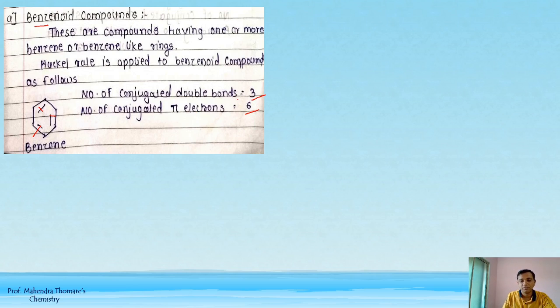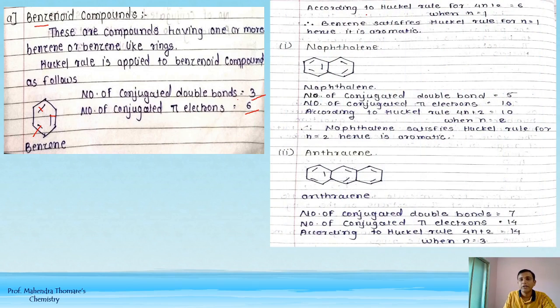3 into 2, 6. So according to Hückel's rule, 4n plus 2 gives 6 electrons when n is equal to 1. जब n मतलब एक रिंग है तो n is equal to 1, so benzene satisfies Hückel's rule for n is equal to 1 as it is aromatic.